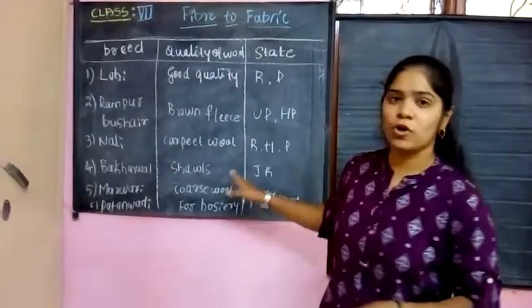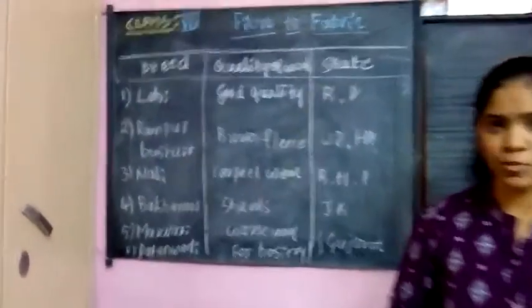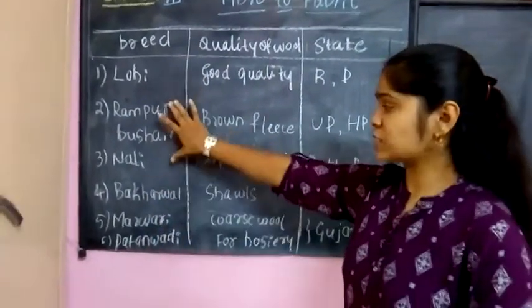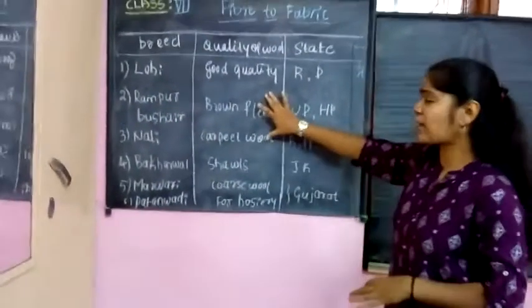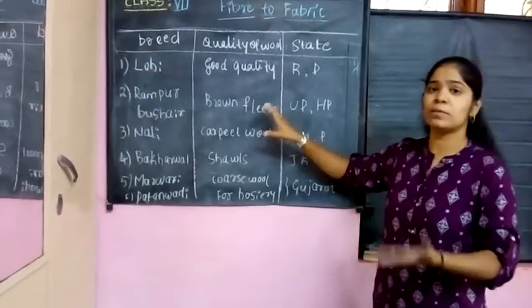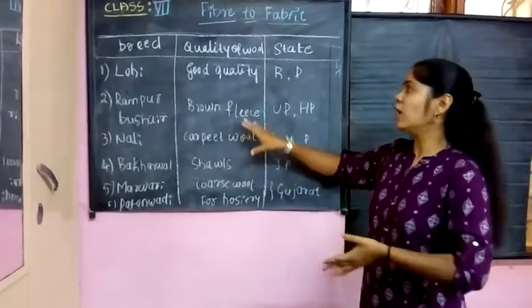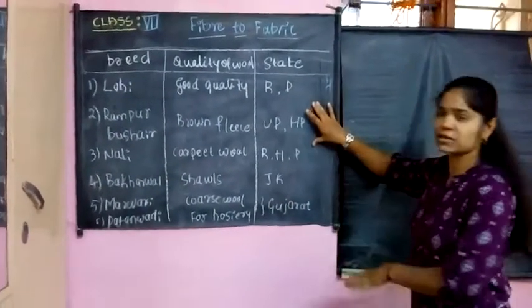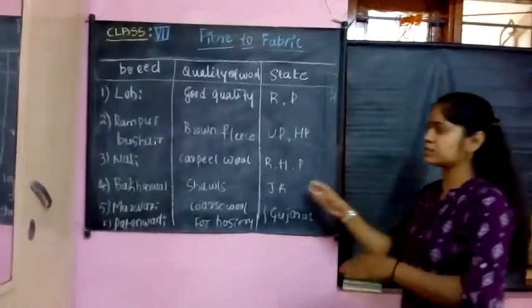This is the sheep breed, this is the quality of the wool, for which purpose the wool is used is given in this column, and this is the state where these breeds of sheep are observed.